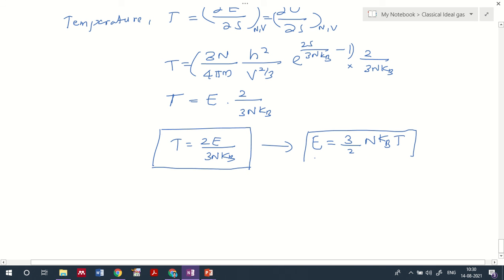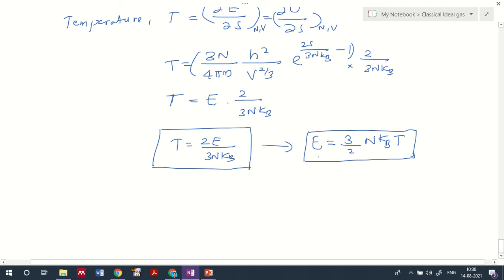This is an equation we will come across when we discuss the equipartition theorem. The energy of a three-dimensional particle will be E equal to 3 by 2 nkBT. This is a consequence of the equipartition theorem that we will come across later in our discussion. Here T is the temperature, n is the number of particles, and E is the internal energy.